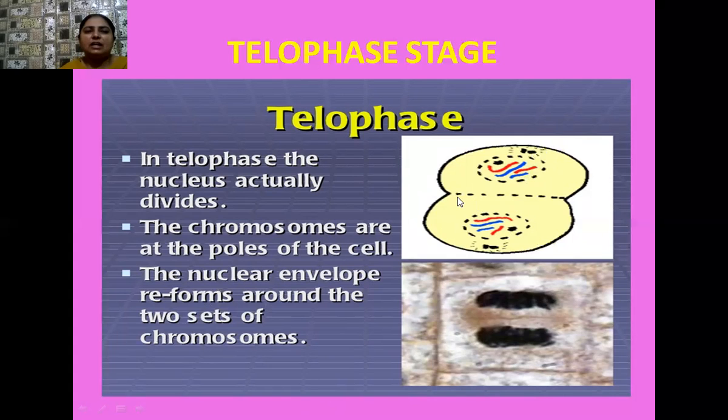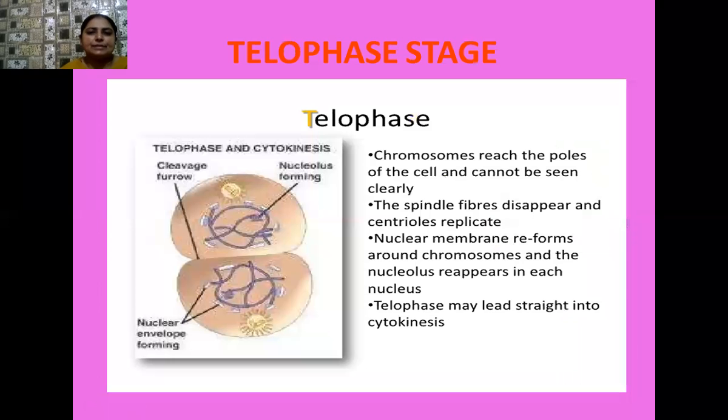So here a furrow is also seen in the center of the cell. This means the daughter cells are now ready to divide from each other after the last division, which is known as cytokinesis. So this is another diagram regarding the telophase stage.